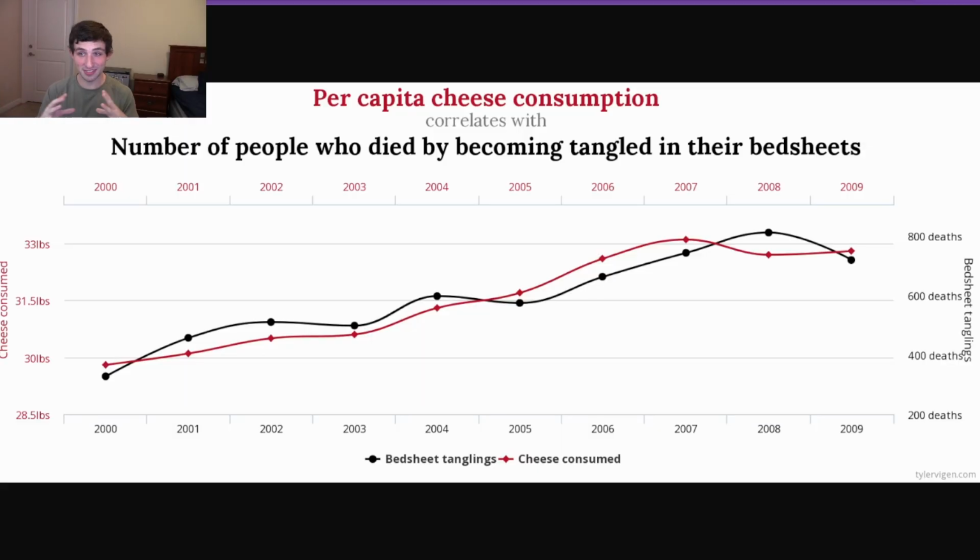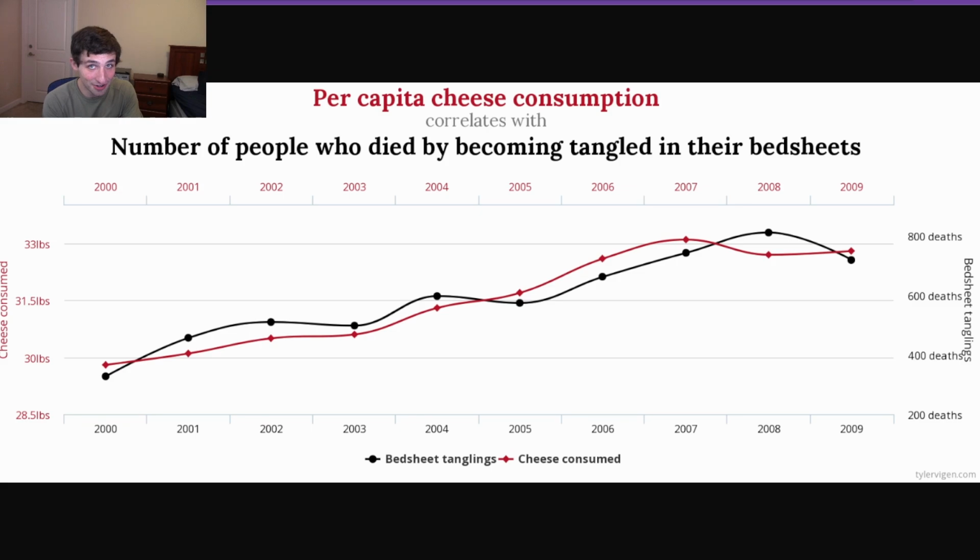For example, it turns out the per capita cheese consumption correlates with the number of people who died by becoming tangled in their bedsheet. The more cheese that is eaten globally is correlated with the number of people who have died from suffocating and being tangled in their bedsheets. Now, does this mean that as people are eating cheese, that more people are just getting strangled by their own bedsheets? No, that's not at all what that means. The positive relationship and increase in both of these variables is likely due to other factors, like the number of people on planet Earth.